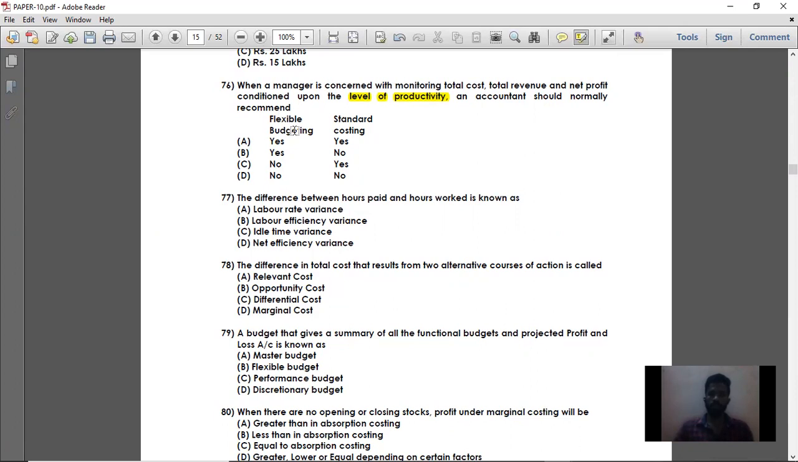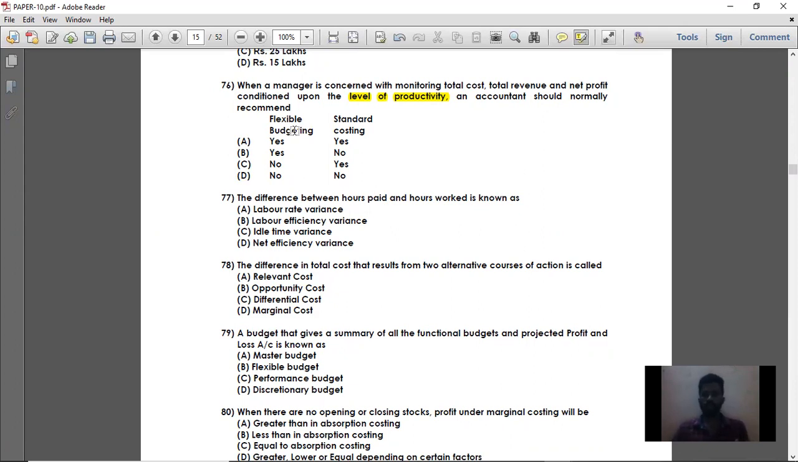See, there is a manager in a particular company. He is concerned with monitoring the business by total cost incurred, total revenue received, and total net profit, comparing all these three upon the level of productivity. Level of productivity means, suppose at 60%, what is your total cost, total revenue, and total profit? At 70% capacity, what is your total cost and total profit?